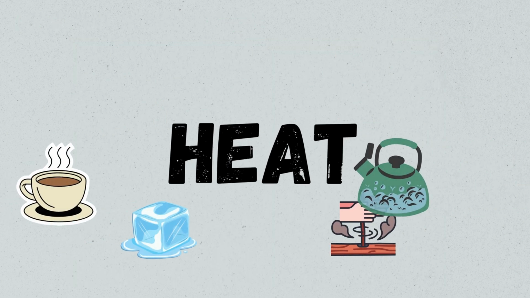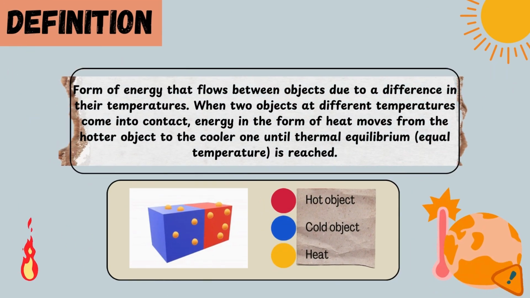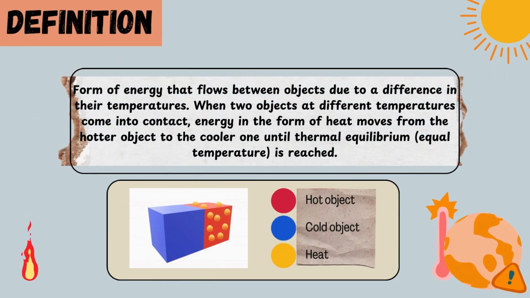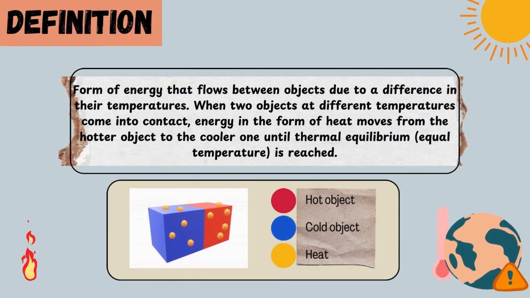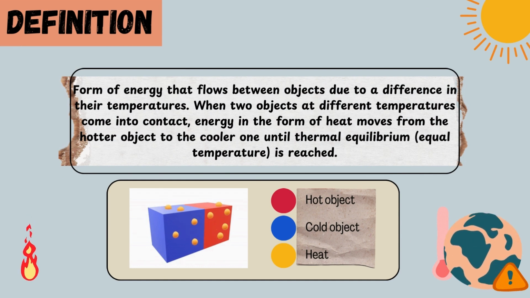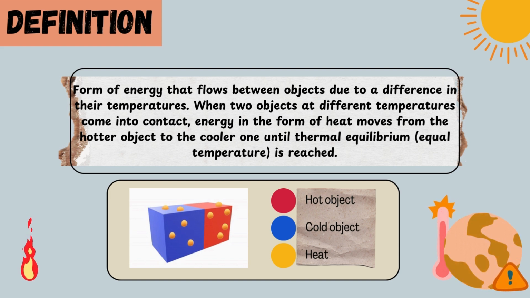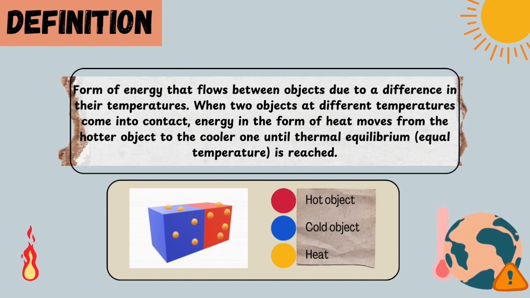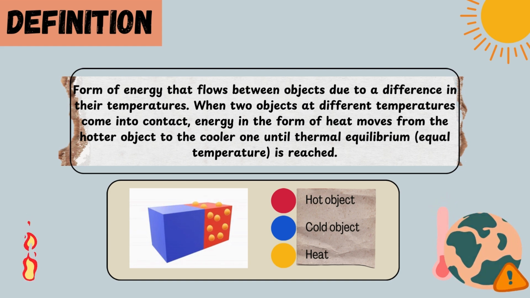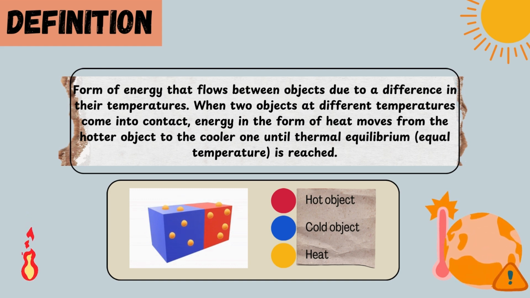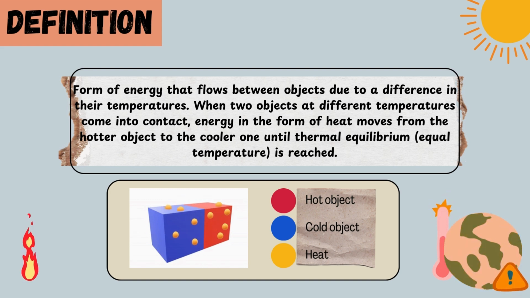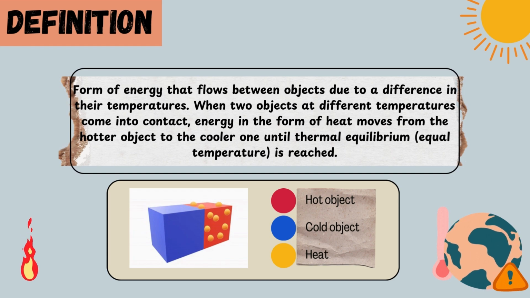Moving on, we take a look at the definition of heat. What is heat? Heat is a form of energy that flows between objects due to a difference in their temperatures. When two objects at different temperatures come into contact, energy in the form of heat moves from the hotter object to the cooler one until thermal equilibrium, which is equal temperature, is reached between these two objects.